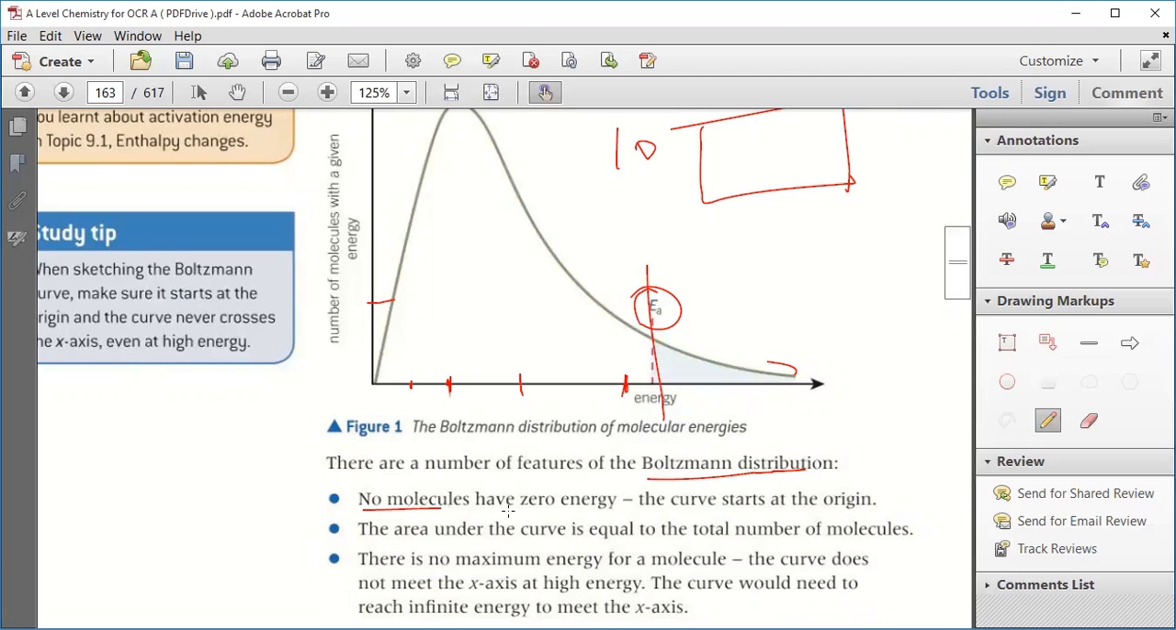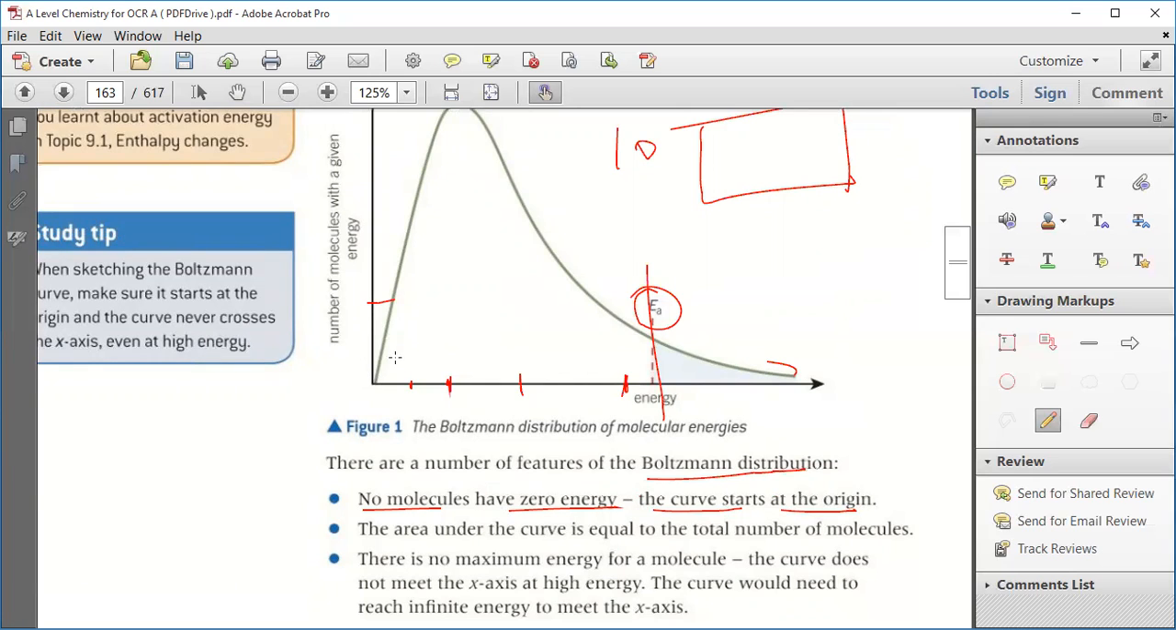No molecules have zero energy. The curve starts at the origin. Now, there are some features of this distribution. No molecule has zero energy. The curve starts at the origin. So the molecules do not have any zero energy, but the curve starts at the origin.